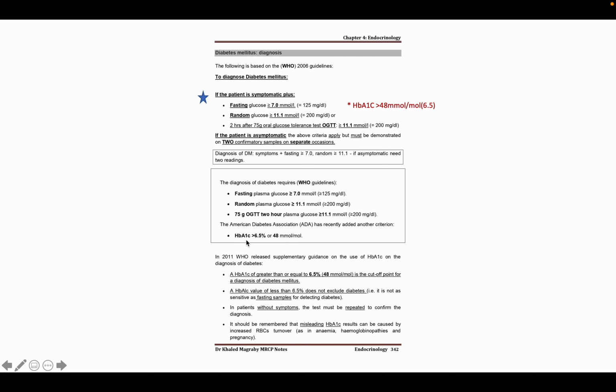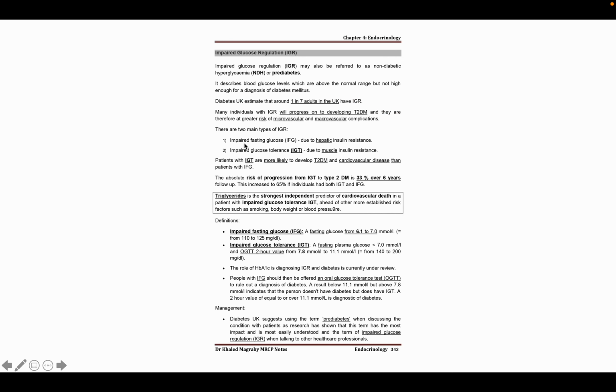And you know that hemoglobin A1C shows the average blood sugar level over the past 2 to 3 months, and we will learn about it in more detail later.